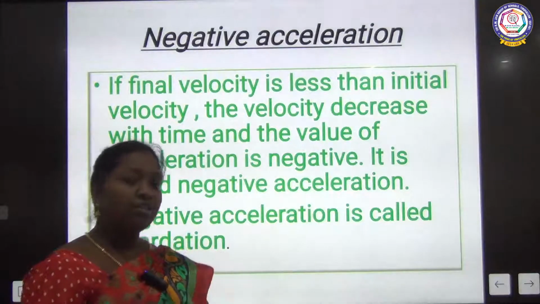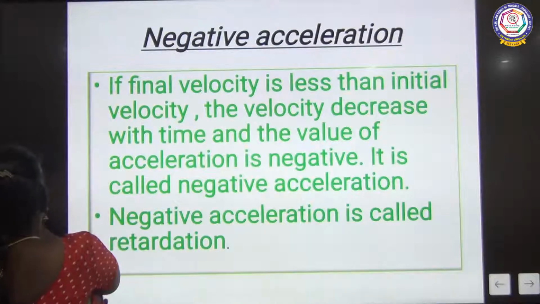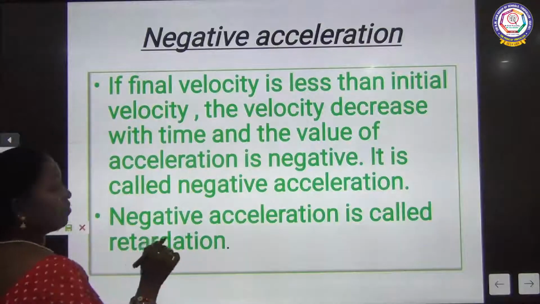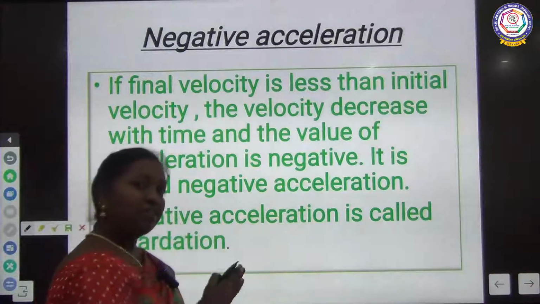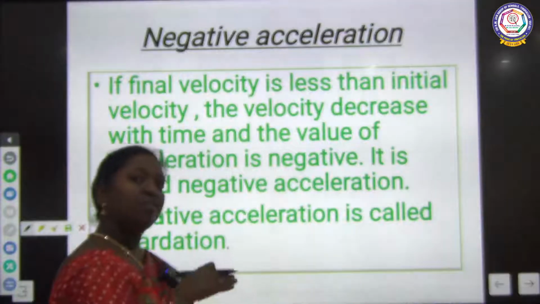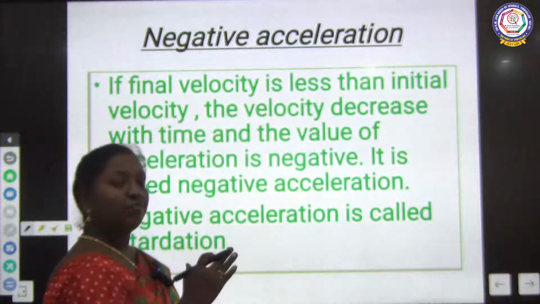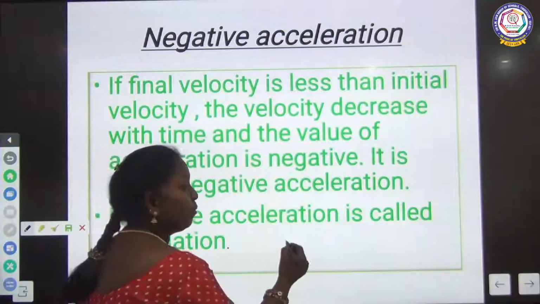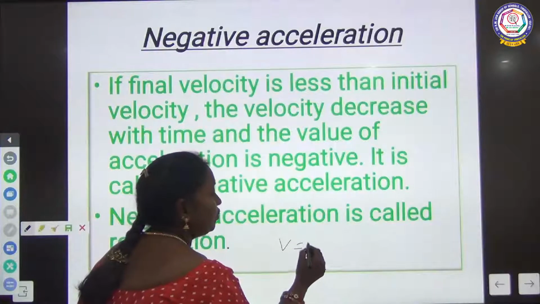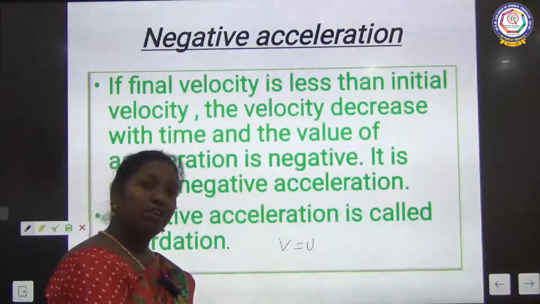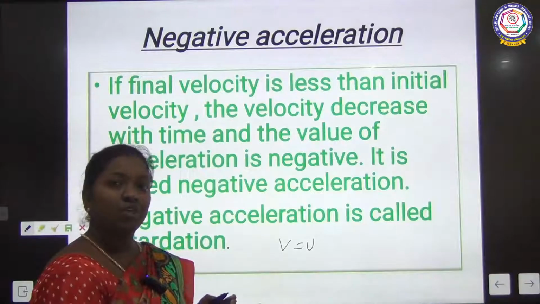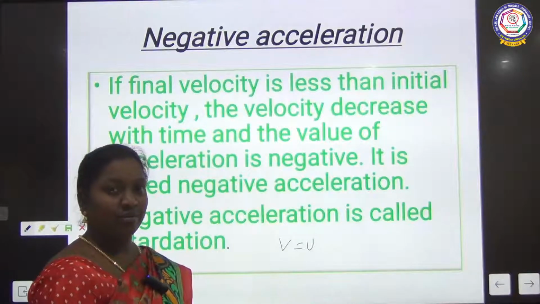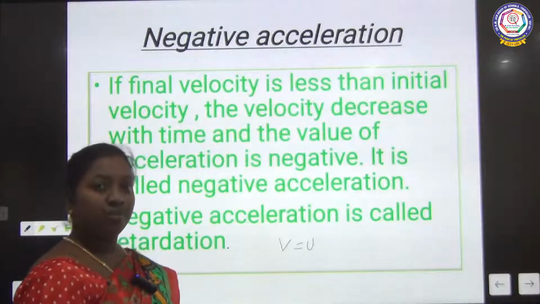When there are no changes, v equals u. Depending on whether the final velocity is greater or lesser, we can find positive or negative acceleration. When there is no change, v equals u, which means the final velocity and initial velocity are equal. Understood? This is how we can find the acceleration. Okay, we'll see the next topic, children. Thank you.